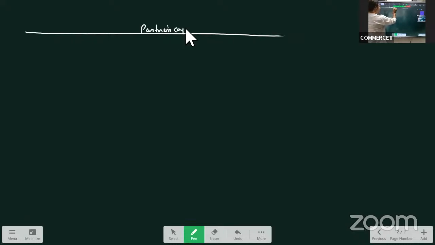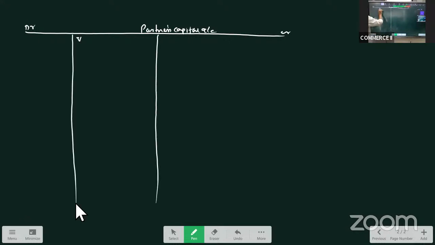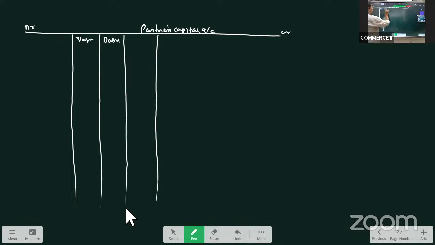How do we prepare the capital account? We prepare it in a combined format, no? We prepare the partners' capital account. Who are the partners? Vasu, Dasu, and Sonu, the new partner.